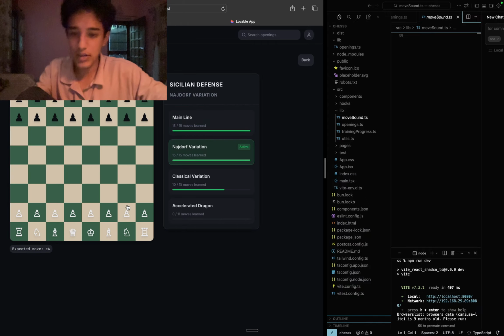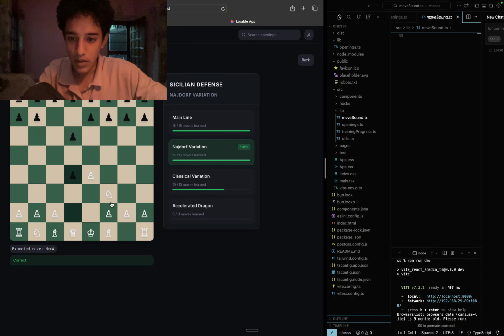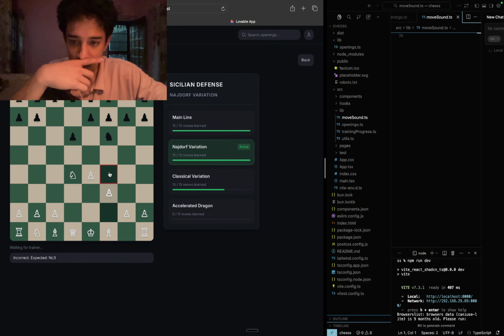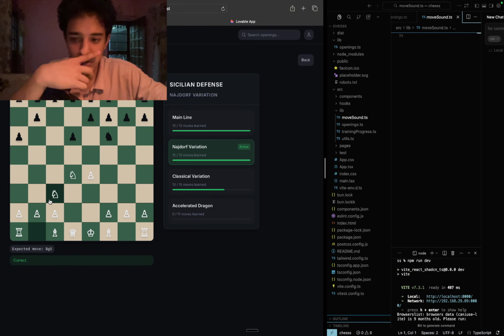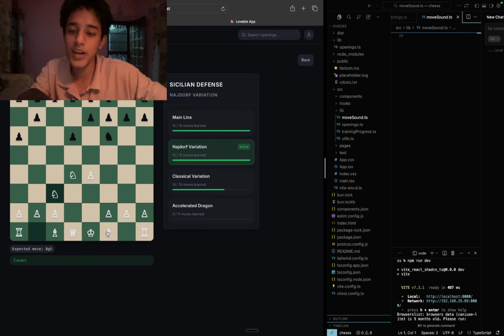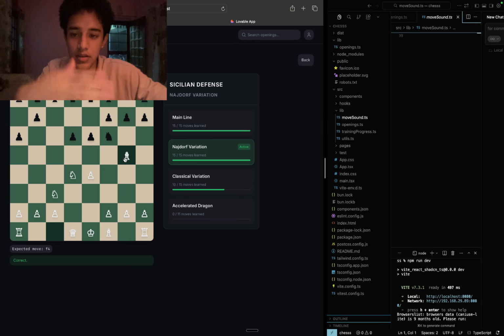So for example, if I start playing the Najdorf version, I guess it's different. No, actually, since I'm telling you, it's not completed, but I'm trying to complete it. It's the same opening right now, which was the main line, but every opening is different.